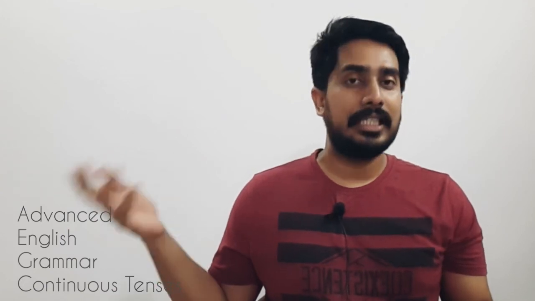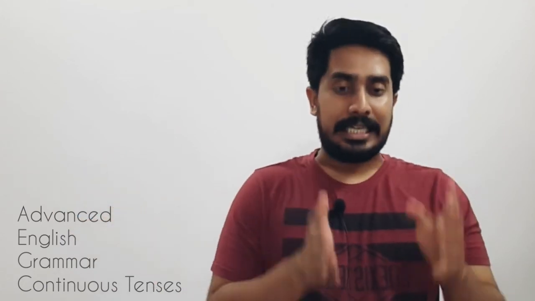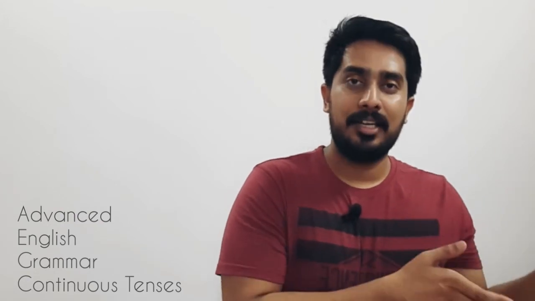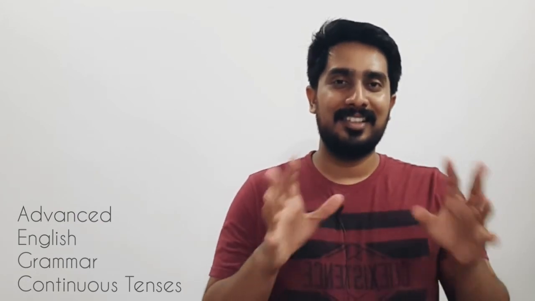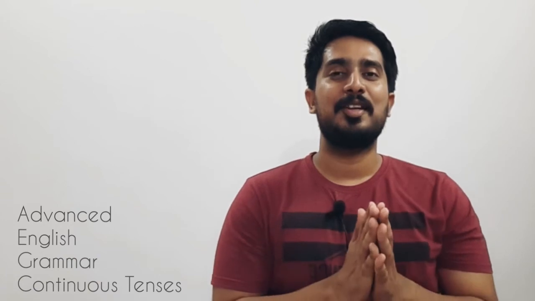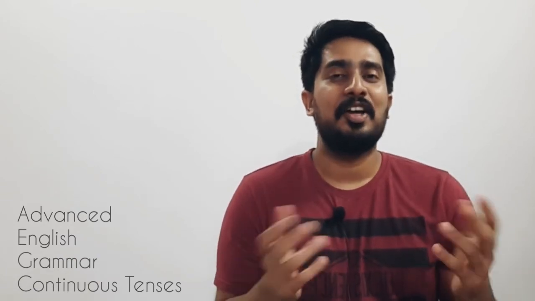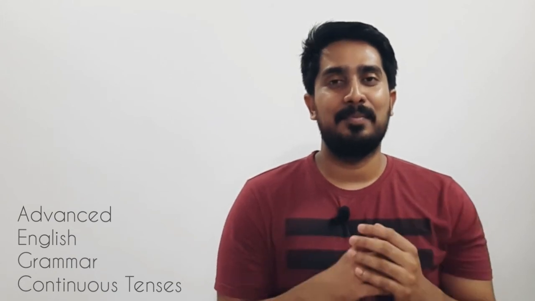Leela was stitching. Leela is stitching. Leela will be stitching. So these are some examples. I hope it is clear. So these are continuous tenses. I think this is probably the easiest of the tenses to follow and pursue.